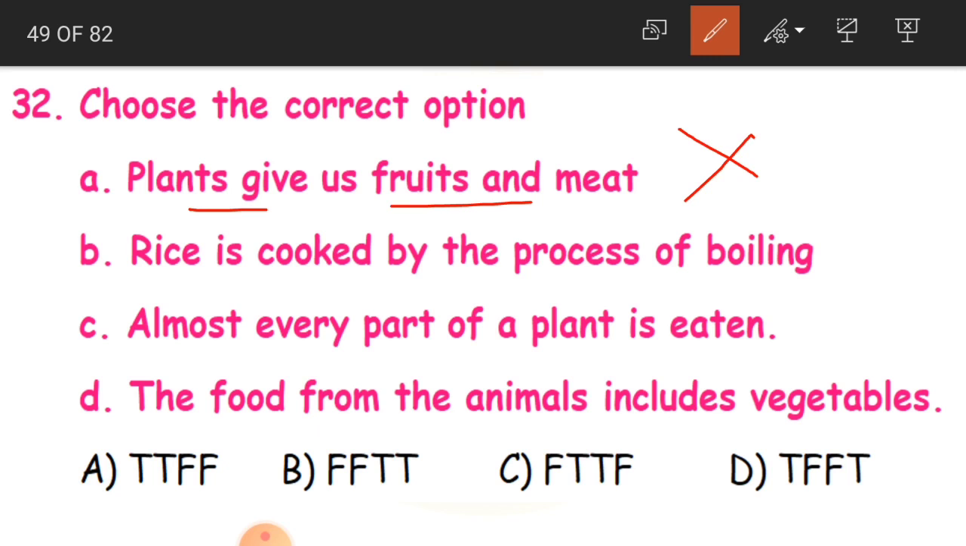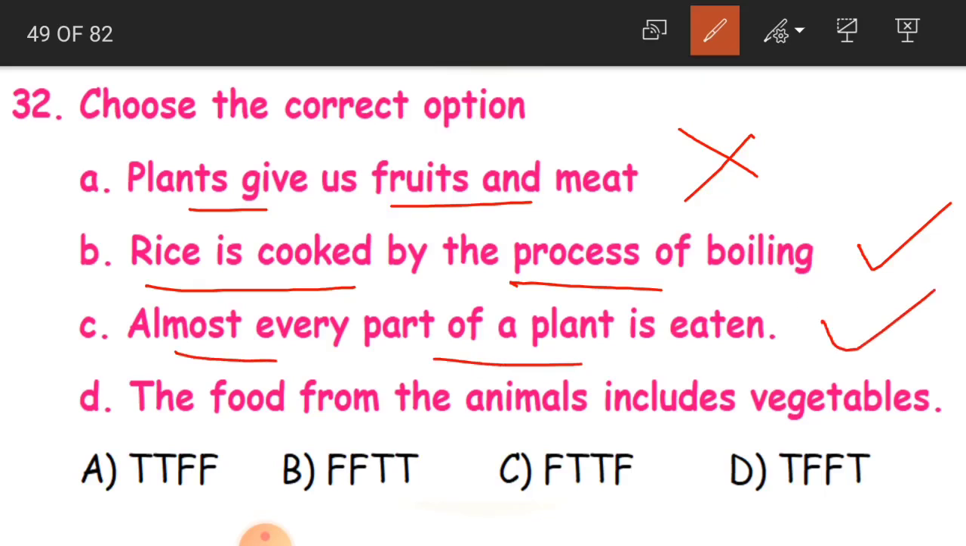B: rice is cooked by the process of boiling. Even this is correct. By boiling we cook the rice. And C: almost every part of a plant is eaten. So this is also true.